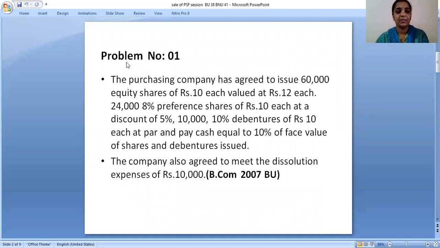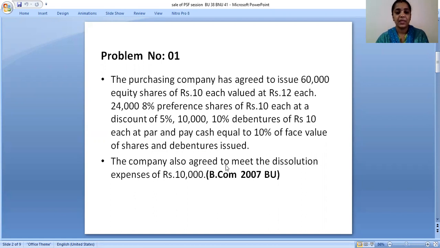Let's see the problem. Problem number 1: the purchasing company has agreed to issue 60,000 equity shares of rupees 10 each, valued at rupees 12 each, 20,000 8% preference shares of rupees 10 each at a discount of 5%, 10,000 10% debentures of rupees 10 each at par, and pay cash equal to 10% of face value of shares and debentures issued.